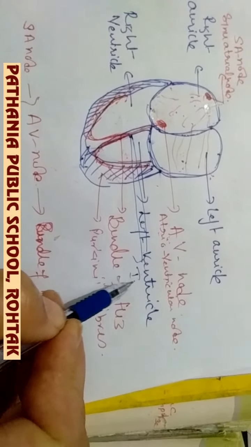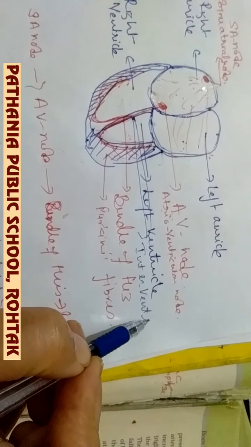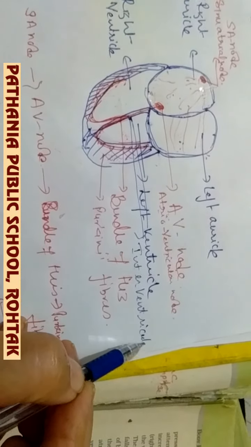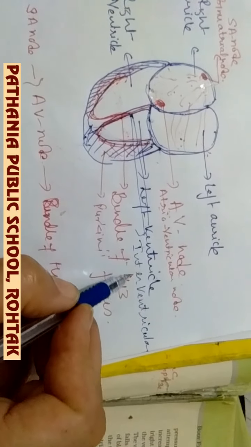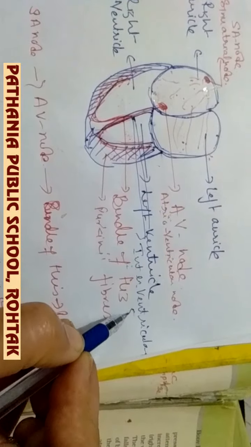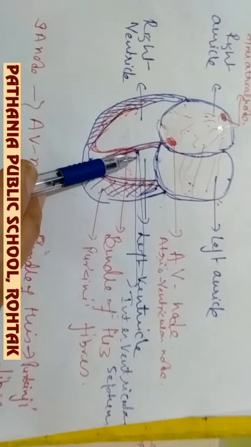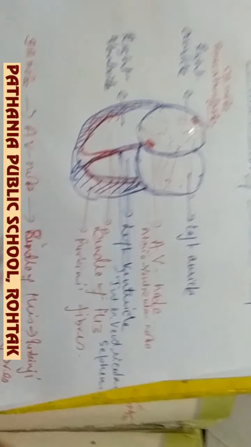So this interventricular septum is there. From the AV node, the cardiac impulses are transmitted through this interventricular septum to the wall of the ventricle.